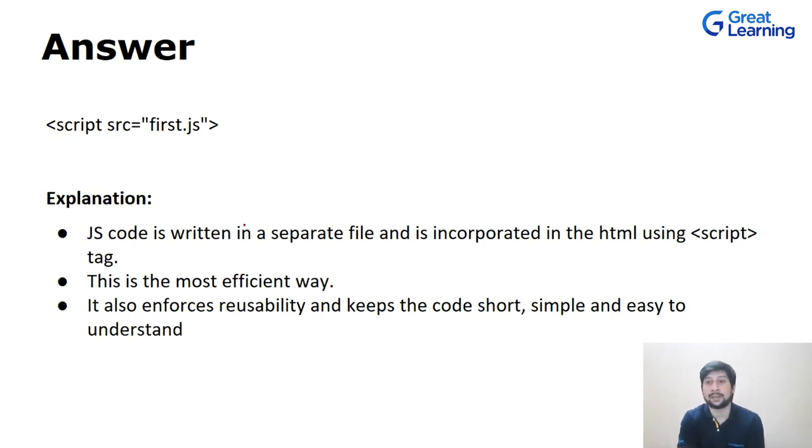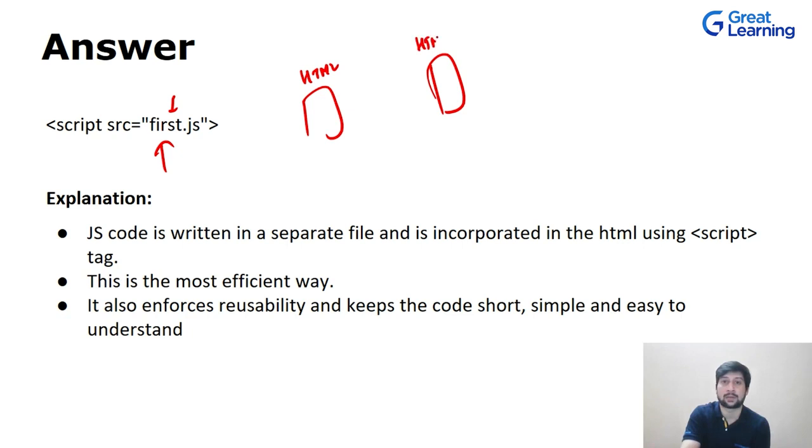So why should we write this, and why is this a very important way to include your JavaScript? Because with this we can use the same file for multiple HTML files. Let's suppose there are two HTML files, one is this, second is this, and both of these files want to use this first.js JavaScript code. It can be a single line of code or multiple lines, but let's suppose this is a 1000-line code, right? Now instead of writing it internally for this and this, we are doing some redundancy. We are repeating ourselves, and we don't want to do that.